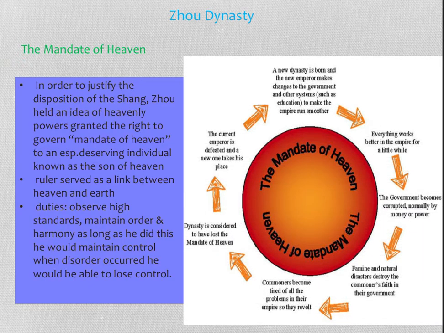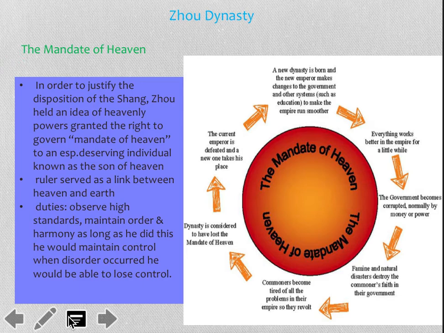So the ruler would serve as this link between heaven and earth. So they're not like Egyptians where it's like a demigod. They don't see him like that. They're just saying the heavens are giving me the power to rule, and as long as I'm doing everything right, then the power will stay with my dynasty, with my family. So it's important that you observe high standards, maintain order, harmony, and as long as you did this, you would have control.